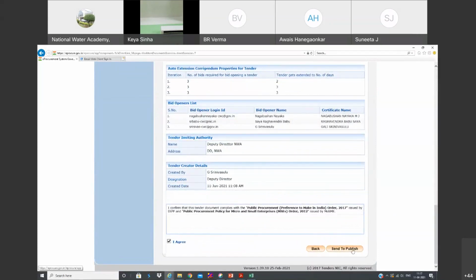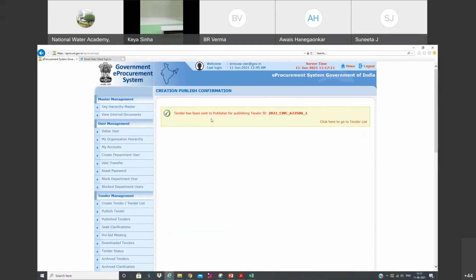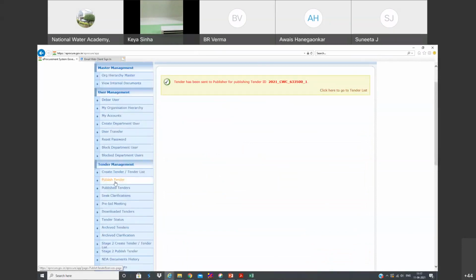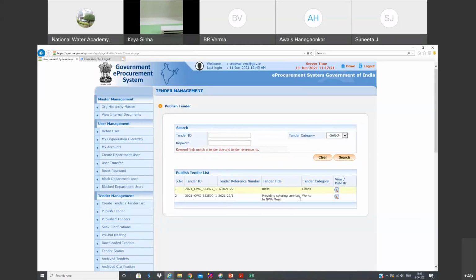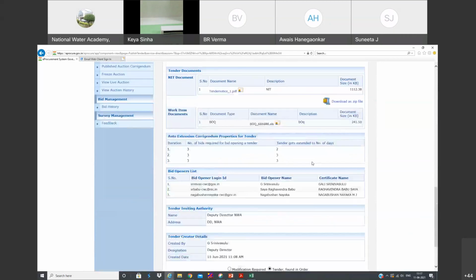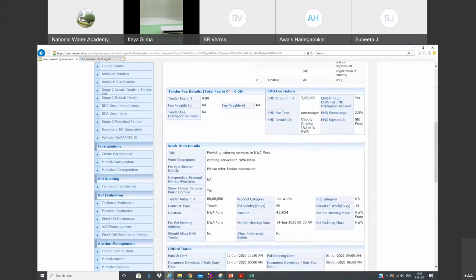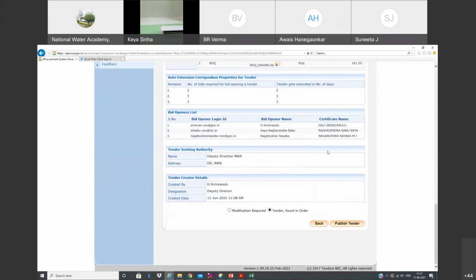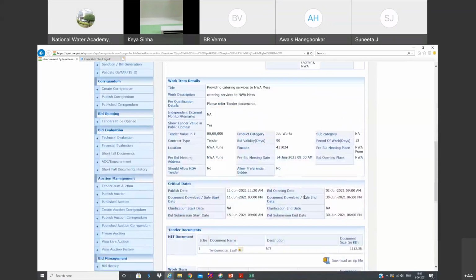Now if you click agree and send to publish, you can see here tender has been sent to publisher for publishing ID. So you can come here, publish tender. You can see, I think this one, second one. Come to bottom, you can simply click publish tender. Now tender is going to be published. Without clicking this, tender is not going to be published. I'm not going to click this one, because if I click this one, it is going to be published. So I'll simply skip this stage.